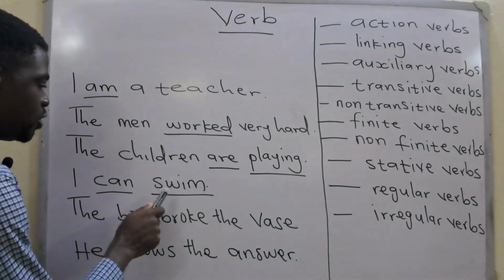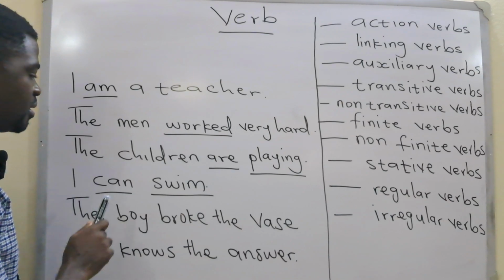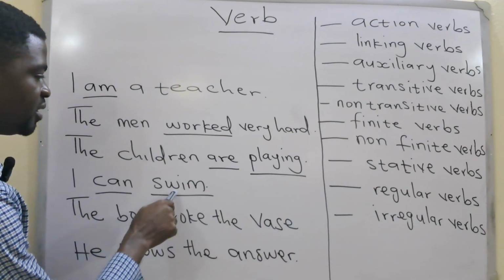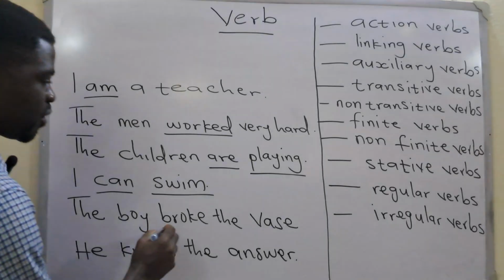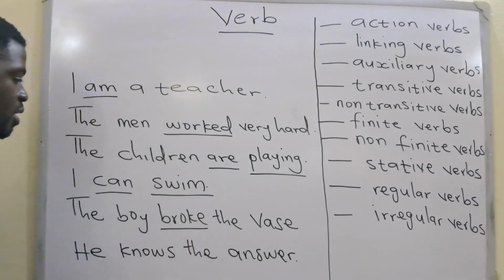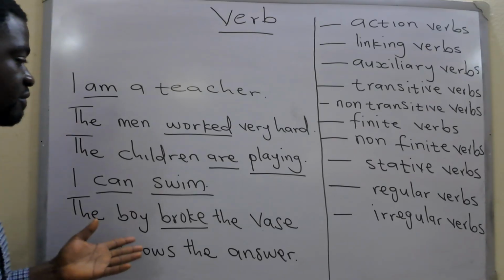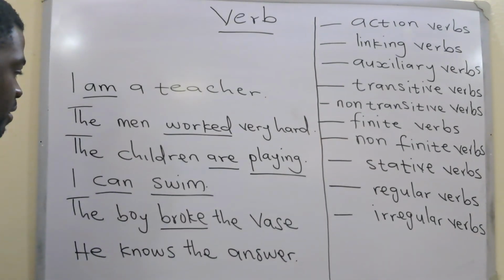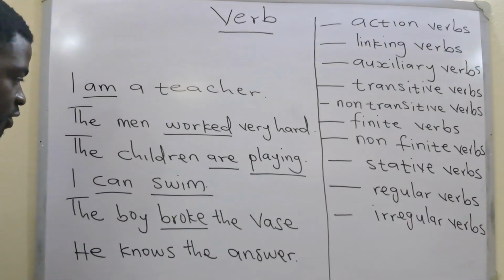Rather, it is supporting this verb, swim. So can swim, can is supporting swim. The boy broke the vase. Okay, broke here indicates action, the action of breaking. So the boy broke the vase. So broke here is an action verb.